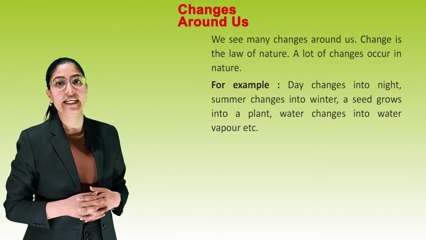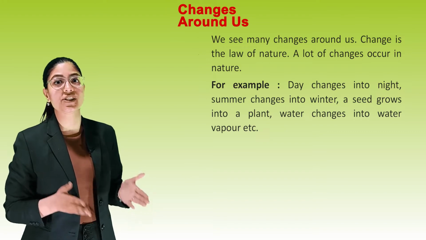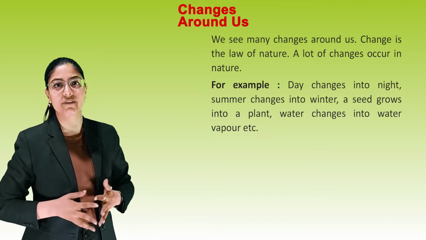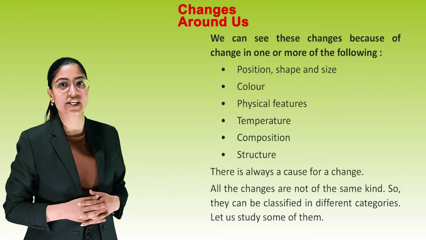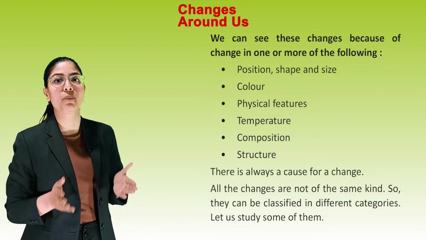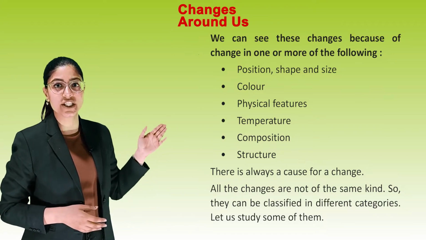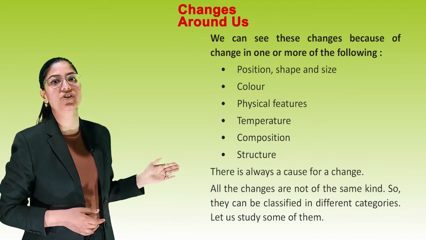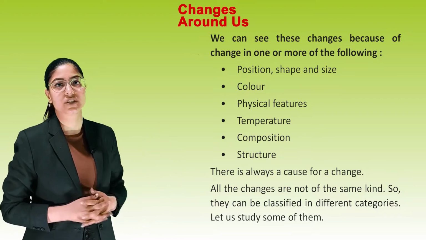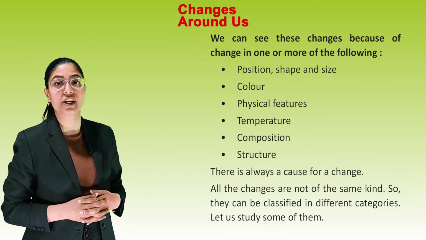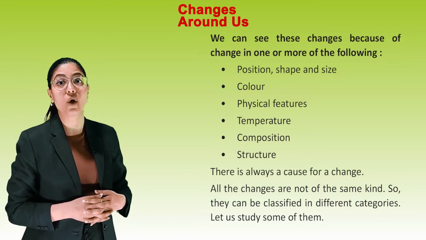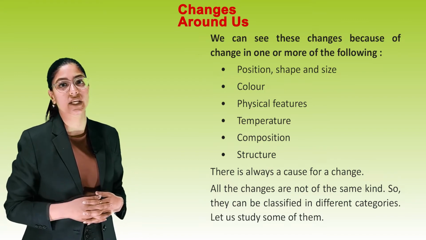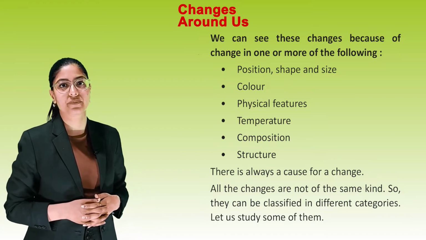For example, day changes into night, summer changes into winter, a seed grows into a plant, water changes into water vapor, etc. We can see these changes because of change in one or more of the following: position, shape and size, color, physical features, temperatures, composition and structure. There is always a cause for a change. All the changes are not of the same kind, so they can be classified into different categories. Let us study some of them.